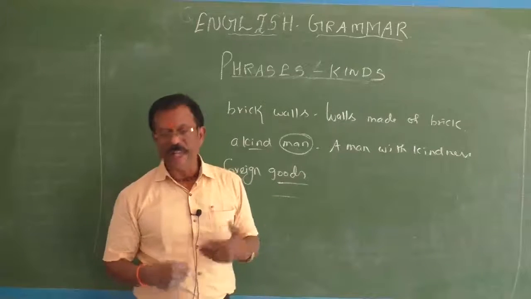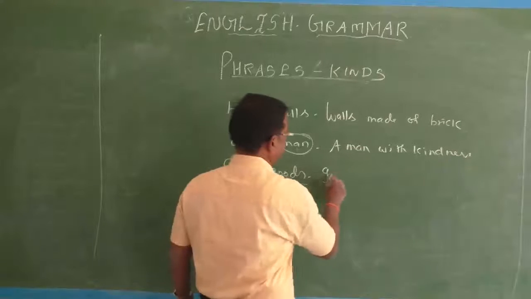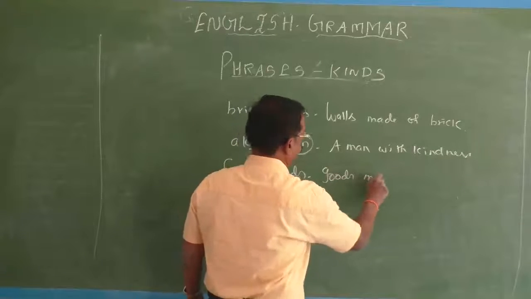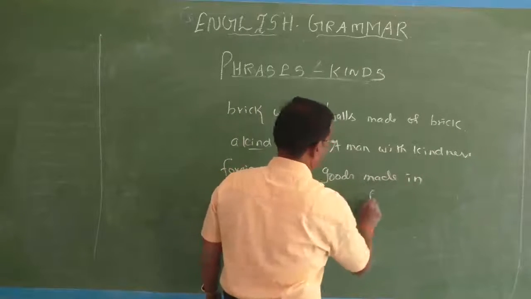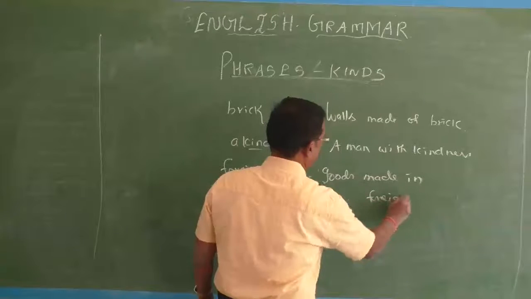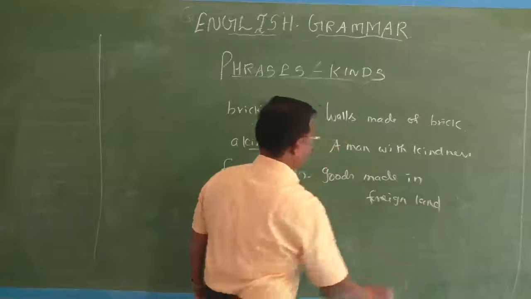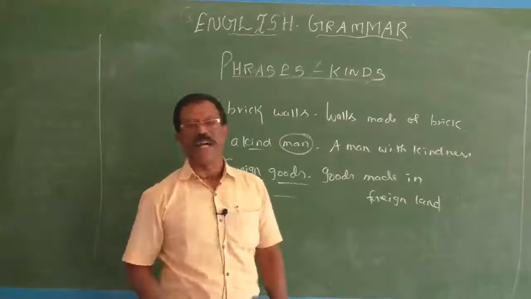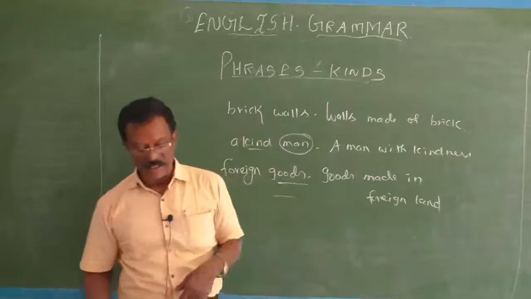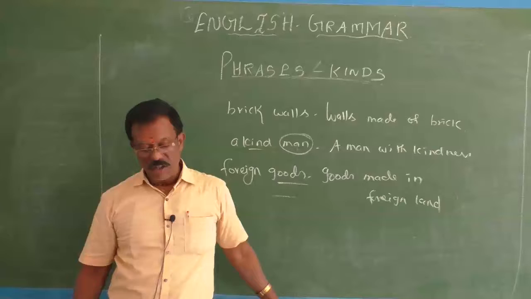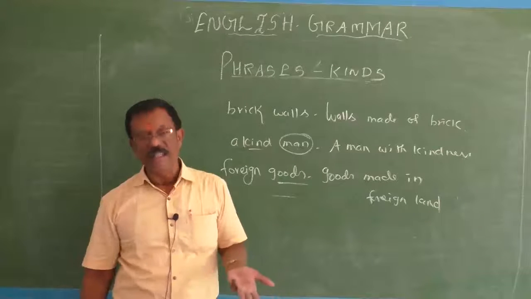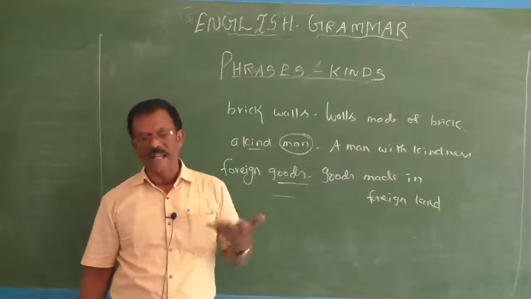So goods made in foreign land. Goods made in foreign land are imported. Okay, you can say like that. These imported goods are foreign goods. You can say that these goods made in foreign land are imported.